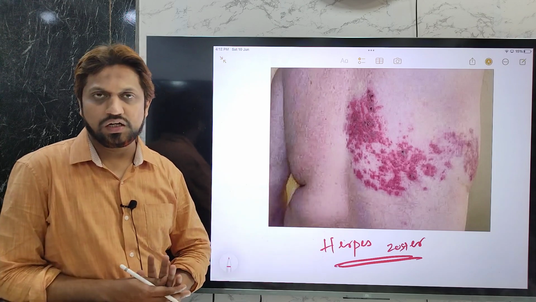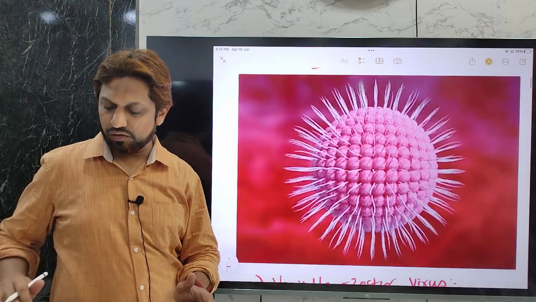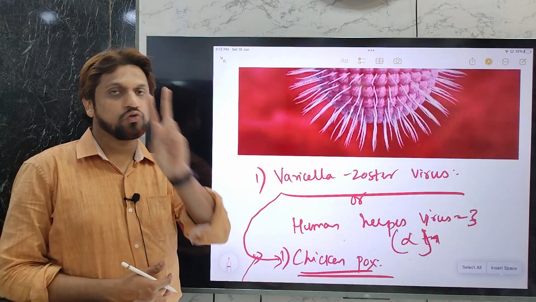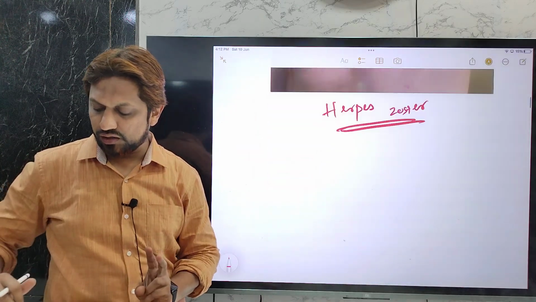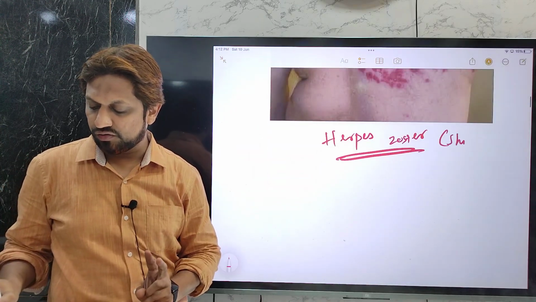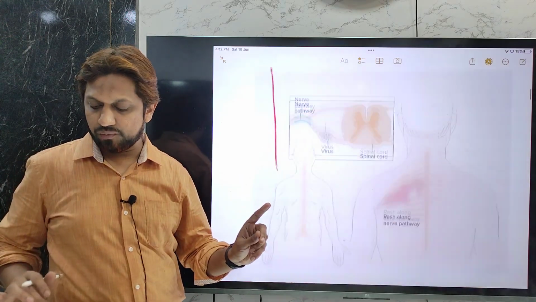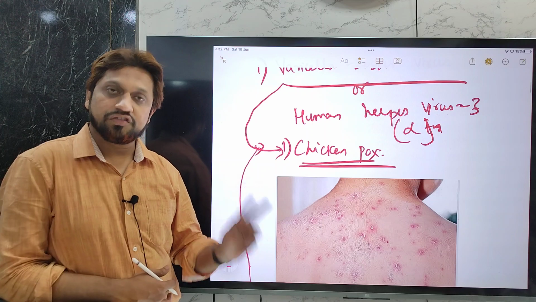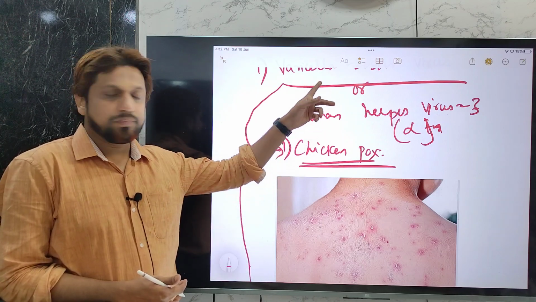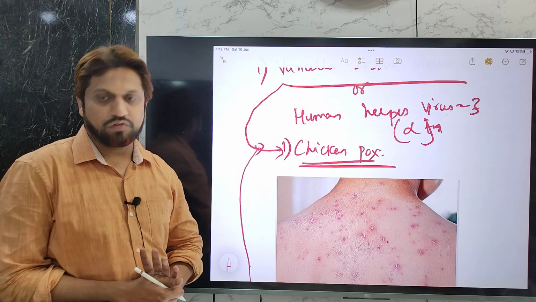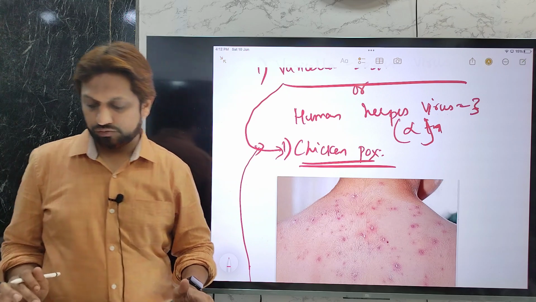We are not going to discuss herpes zoster in detail, but for the time being, remember that the main virus, varicella zoster virus, can cause two diseases. One is chickenpox, and the other is herpes zoster. The other name of herpes zoster is shingles. Usually we see this disease in adulthood, and chickenpox is the primary infection in childhood, under 10 years of age. It is caused by the same virus, varicella zoster virus. Today we are going to concentrate on the primary infection, chickenpox.